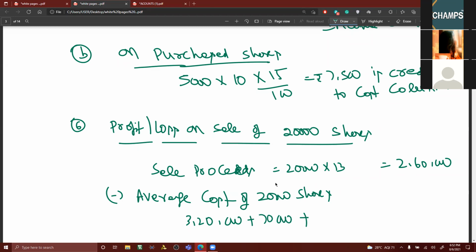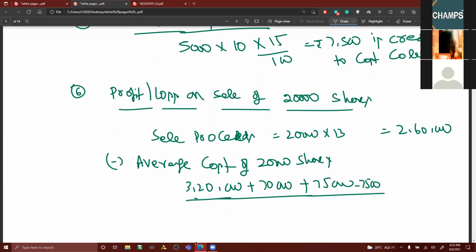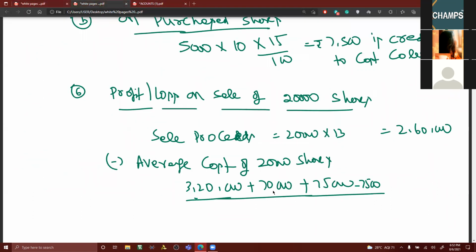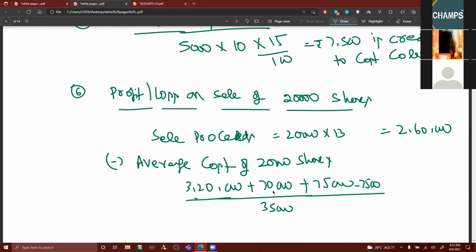I think I did not explain this. We have already had a clear discussion on this. Minus 7,500 by number of shares, 20 plus 5. You'll understand it: 20 plus 5, 25 plus 5, 30 plus 5, 35,000 shares, into how many shares have been sold? 20,000.